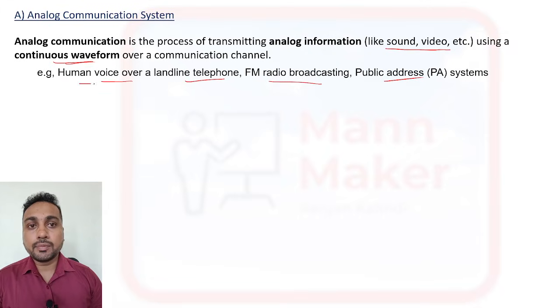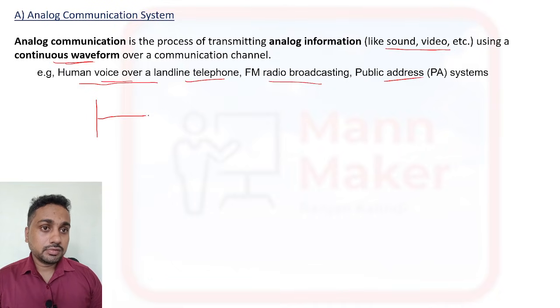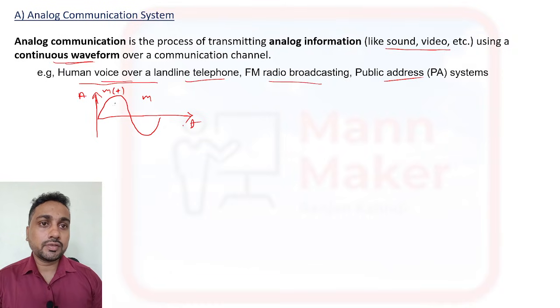Basically, if we take our voice, it will be an analog voice, going like this. This we call the message signal, M of T.